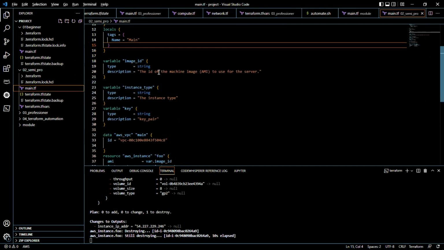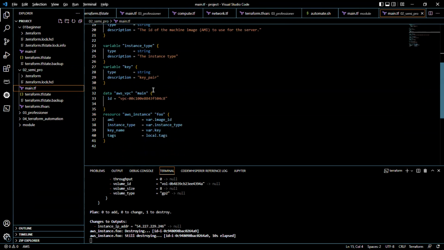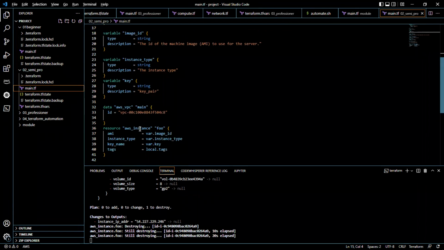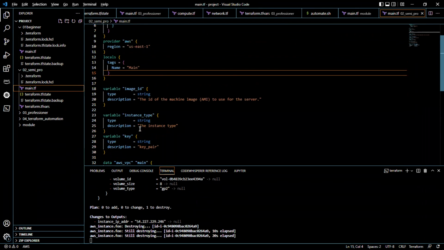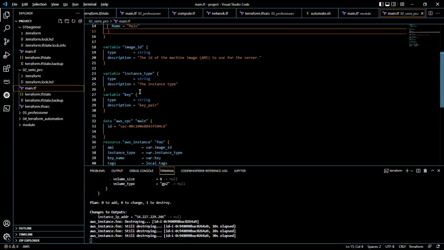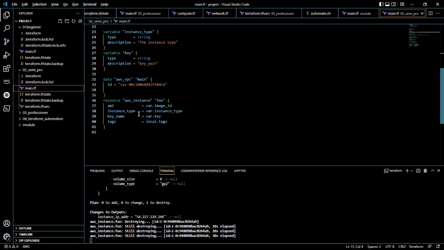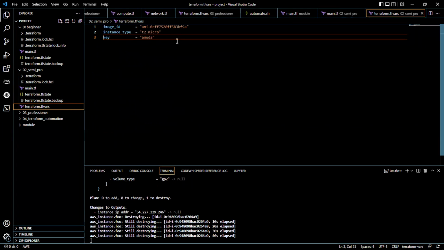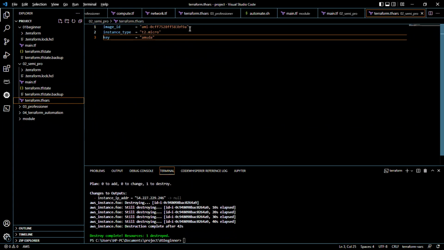Now, I said there are ways of automating this. Another way is that you can just declare a variable. We call this semi-pro, because when a beginner wants to move forward, he moves right into the next stage. So we declare a variable, that's the image ID, the resources, the data. It's still the same thing, but this time around we are applying the variable so that in the future, if you just want to update, you just come right in here and change whatever it is that you want to change. Maybe you want to change the instance type or the image ID, you can change it right in here.